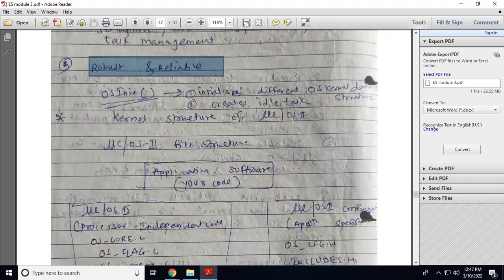Now see the function, that is OS init. It will initialize the OS kernel structure and it will create an idle task. This is a service, or a function, provided by microcontroller OS2, that is OS initialization. It will initialize the different operating system data structures and it will create an idle task.